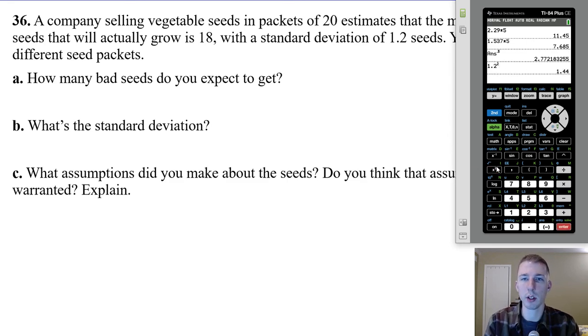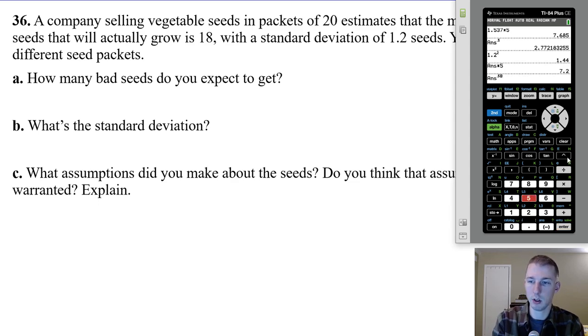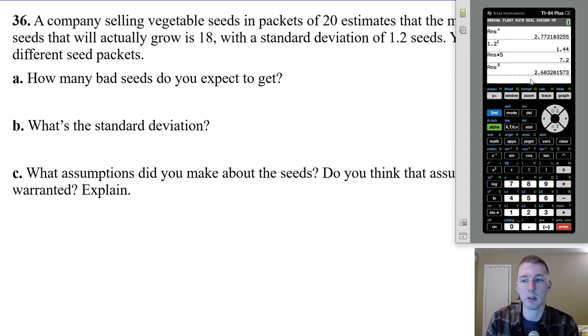So the total variance is 1.44, and we're going to multiply that times 5, because that's adding it to itself 5 times, in other words. But that's the amount of variation we would have, not standard deviation. So then we have to take the square root to get it back to standard deviation units, which would be 2.68. So we would expect to have 10 bad seeds, with a standard deviation of 2.68.